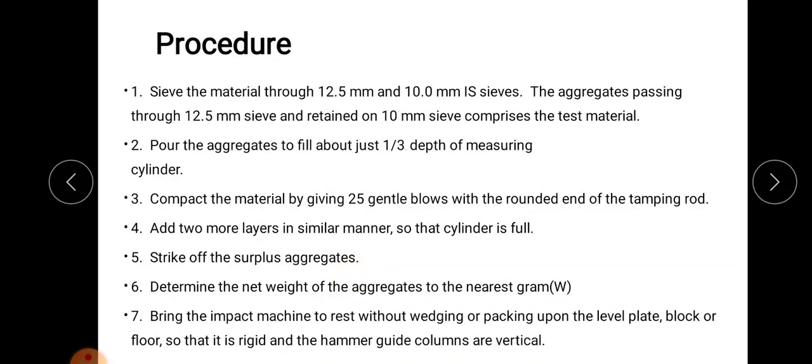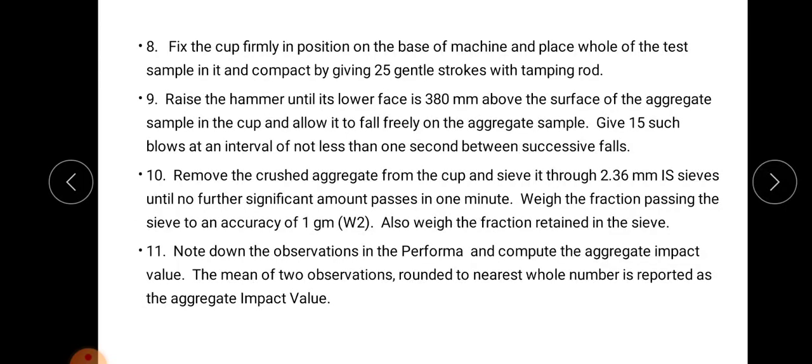Bring the impact machine to rest without packing upon the level plate, block or floor, so that it is rigid and the hammer guide columns are vertical. Fix the cup firmly in position on the base of the machine and place all of the test sample in it. Give 25 blows with the tamping rod, and after that we give the impact using the hammer.